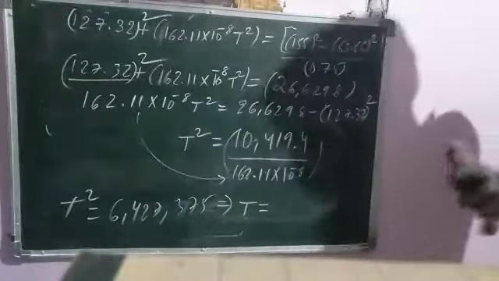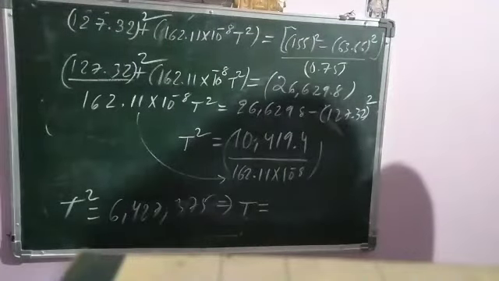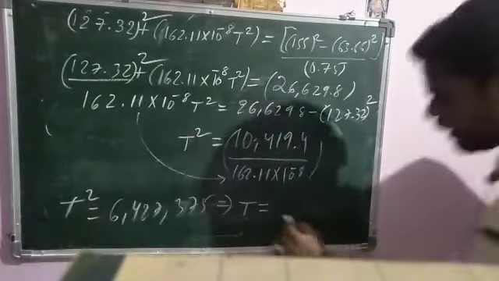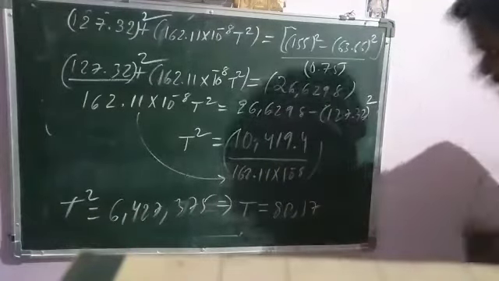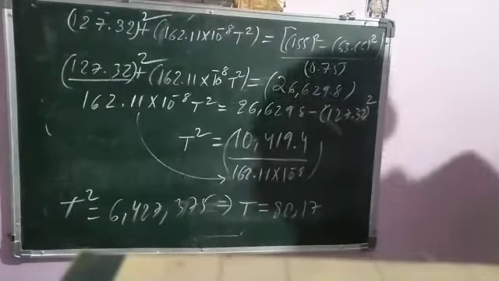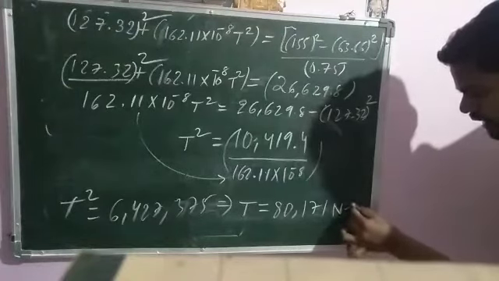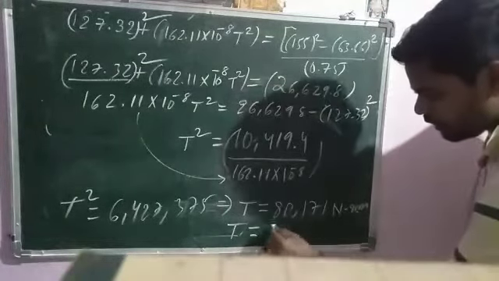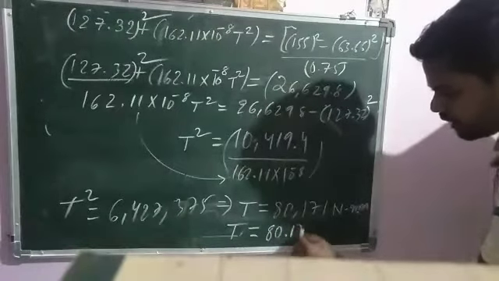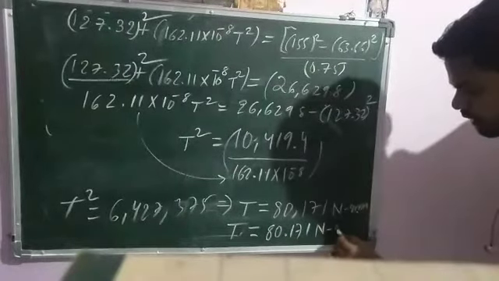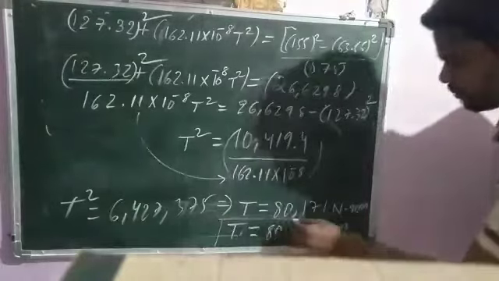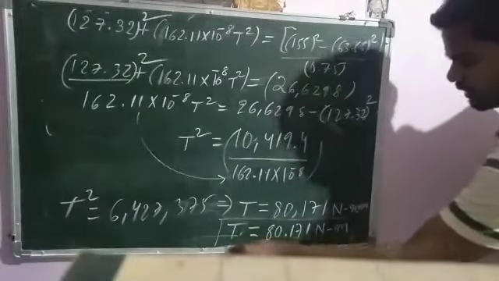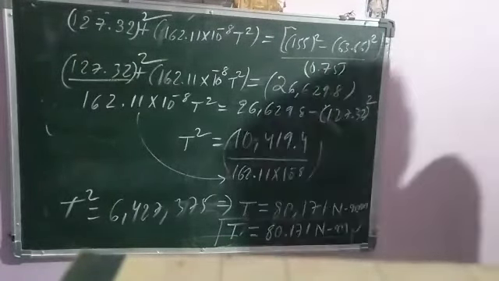So t is equal to, if you take the square root, you will get 80,171 Newton mm. If you convert into meters, then t is equal to 80.171 Newton meter. This is the maximum torque transmitted by the shaft. This is the final answer. Okay, thank you.